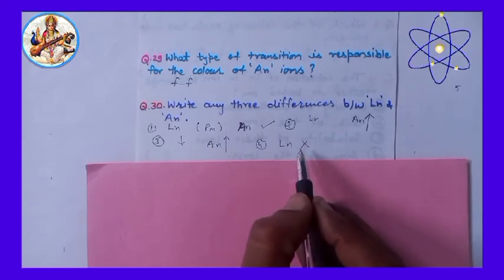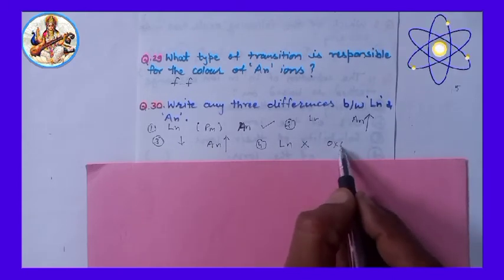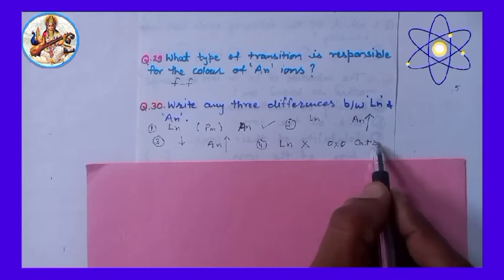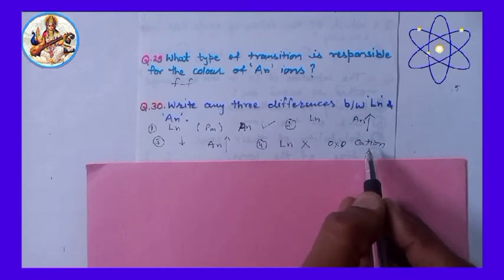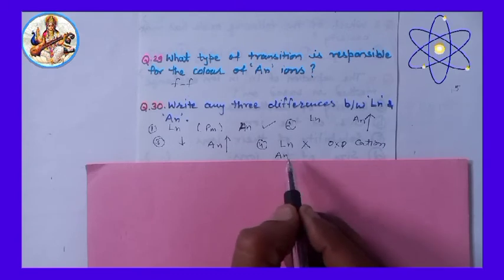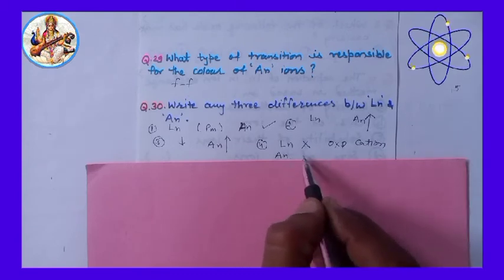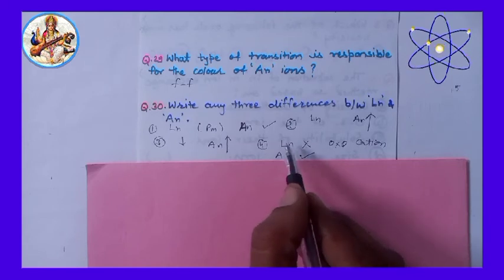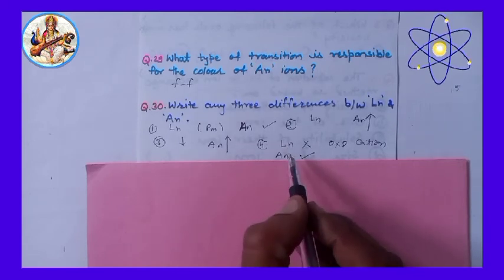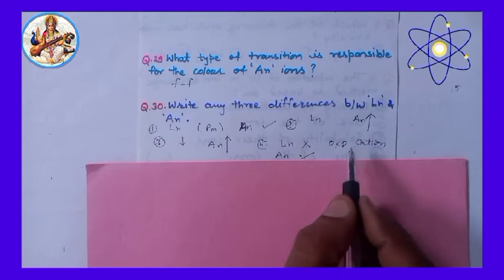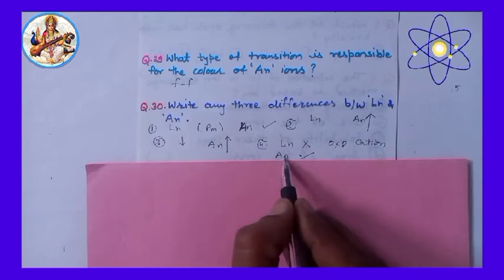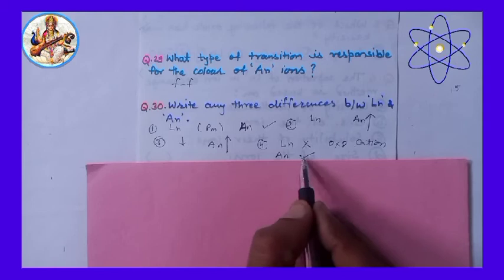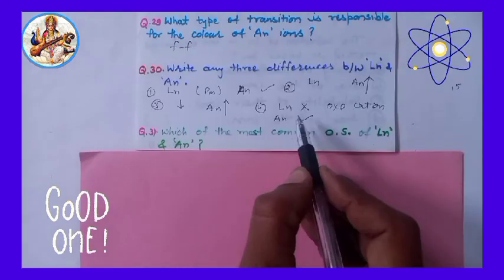Lanthanides do not form oxocations, but actinides form oxoions.